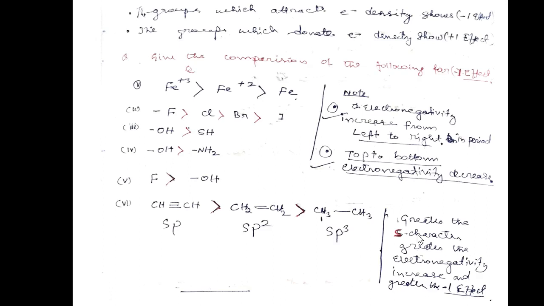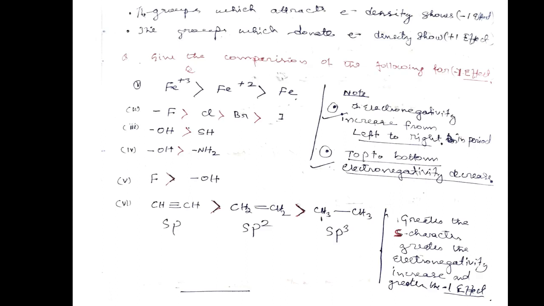These 3 points will help you solve this. Number 1: electronegativity increases from left to right in the periodic table. For example, in the p block, from group number 13 to 17, electronegativity increases: boron, carbon, nitrogen, oxygen, fluorine, or aluminum, silicon, phosphorus, sulfur, chlorine. So if you go from left to right in a period, electronegativity increases. When electronegativity increases, inductive effect also increases, that means minus I effect increases.